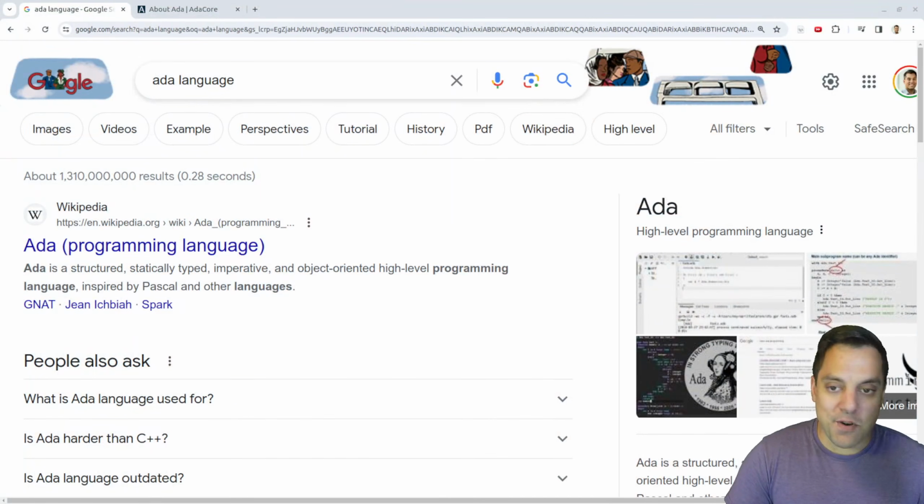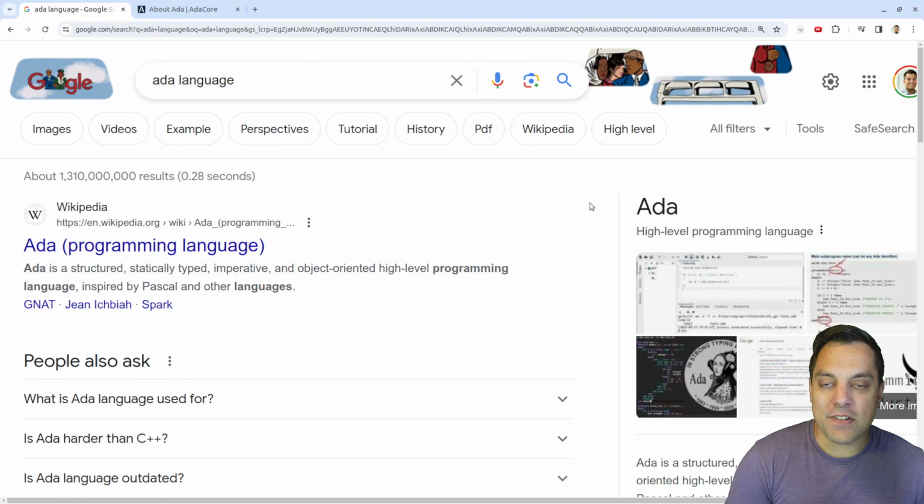Now, today's language has been a language that the people of this community have been asking for, and your asks have been, well, received here. So with that said, let's go ahead and take a look at today's programming language, which is Ada, the Ada programming language. And this is one that I'm really excited to actually look at, if you can't tell, because I've been very curious about Ada for a long time, since looking through library shelves and finding all these Ada books.